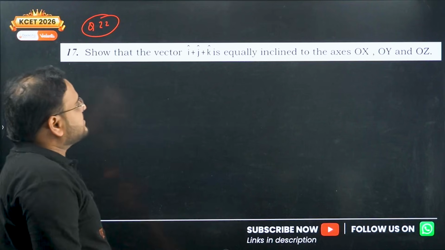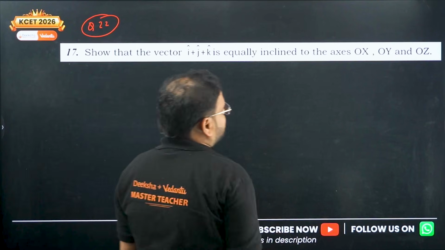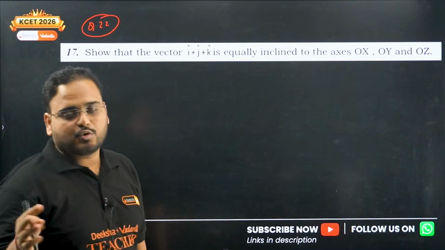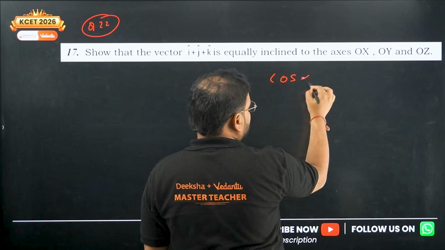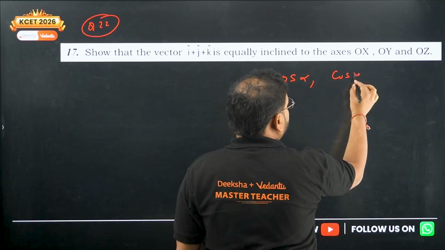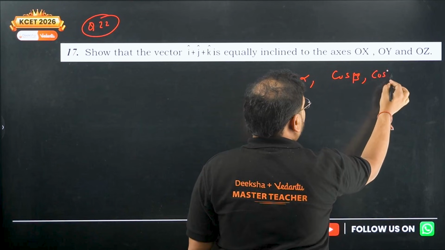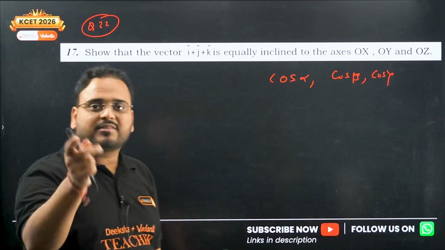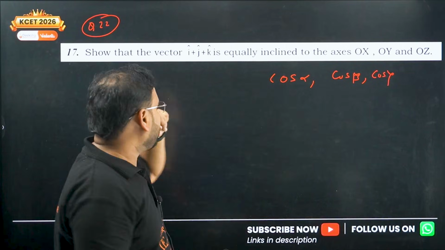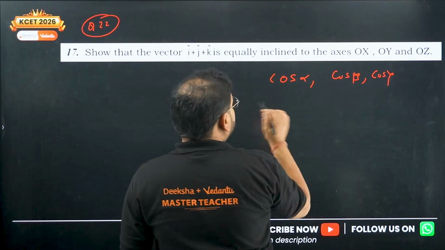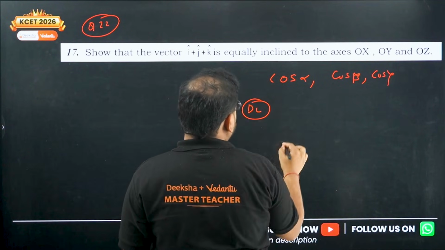So the vector is equally inclined to the OX, OY and OZ, basically the X, Y and Z axes. So cos of the angle: cos of the angle with the x-axis is cos alpha, the second will be given as cos beta, and the last will be given as cos gamma. Right, no? The angles with x, y, z given as cos alpha, cos beta, cos gamma should be equal. Okay. How do you find that? Let's find the DCs. What do you get for this?